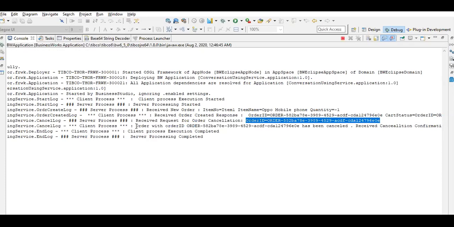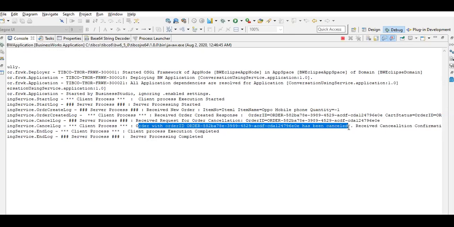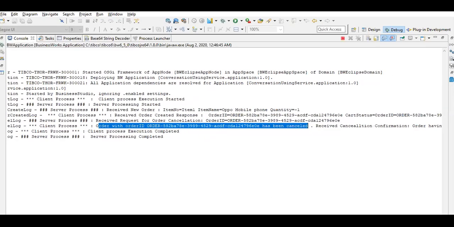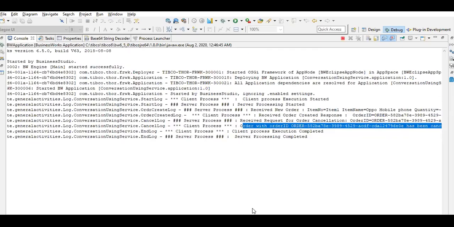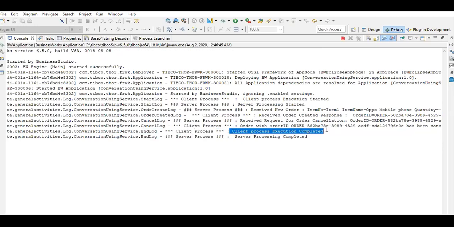Now the client process shows the order with this order ID has been cancelled. It received the cancellation confirmation that the order has been cancelled. The server process cancelled it, and the client process execution completed, server processing completed.